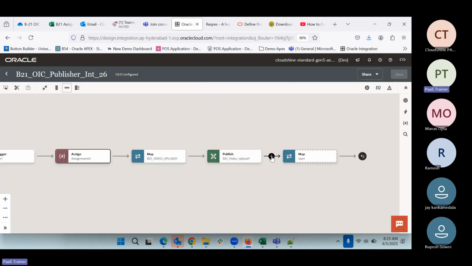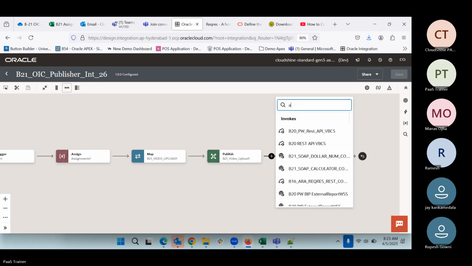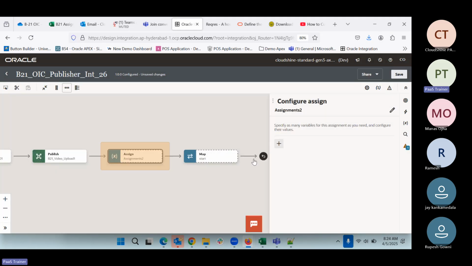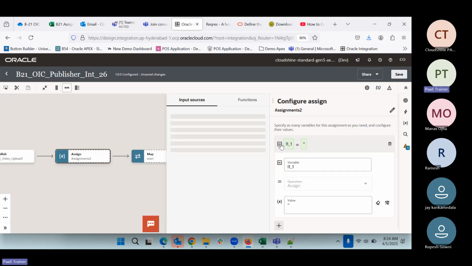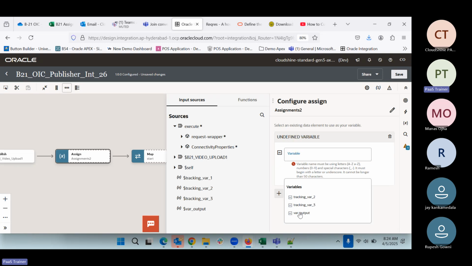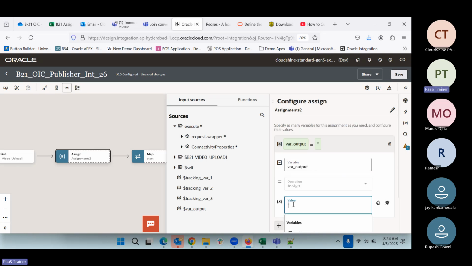And here we use the assign activity again, and whatever message we want to put, we put it here. We'll use the variable output, and here we can write video loaded successfully.